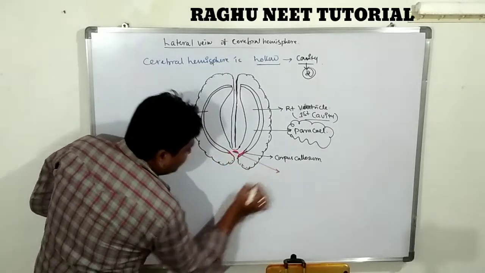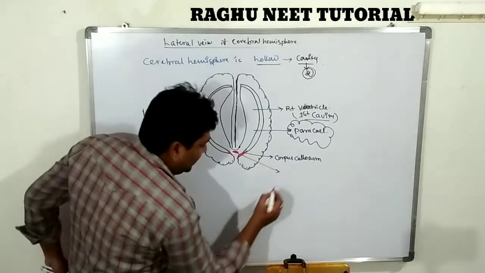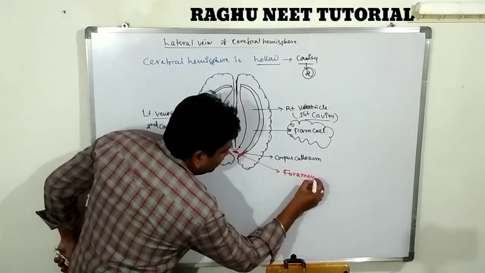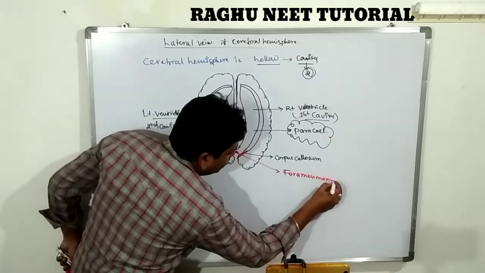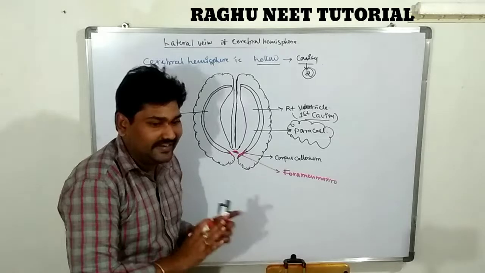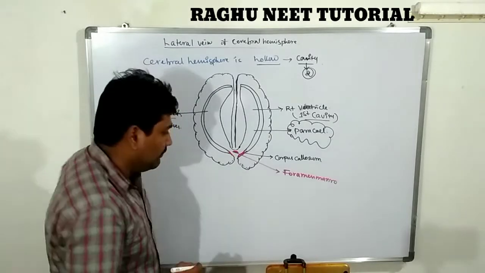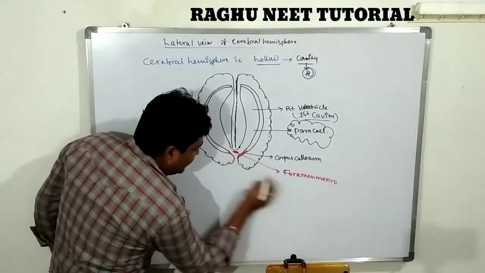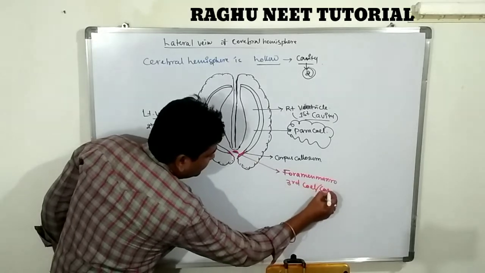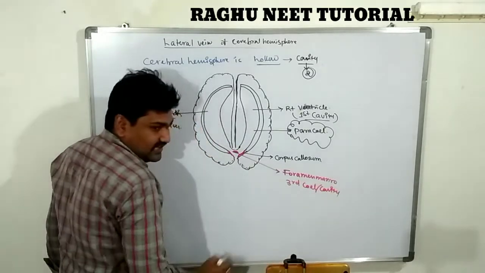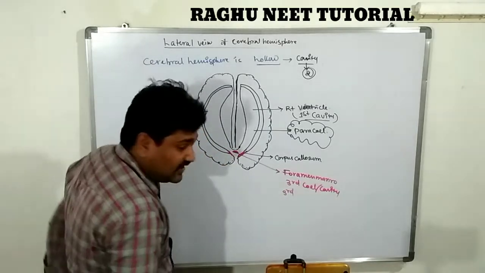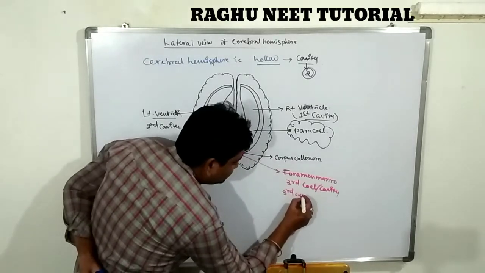The site of this connection, the site of the junction, is called the foramen of Monro. What is the foramen of Monro? It is a common connection in between the two ventricles. This foramen of Monro leads to the third cavity, or third ventricle of the cerebral hemisphere.